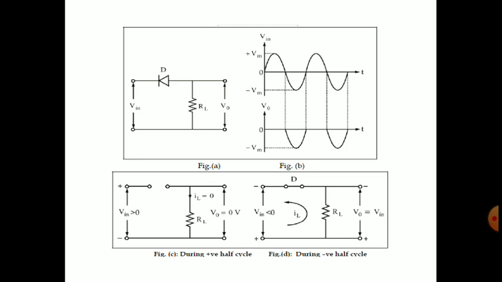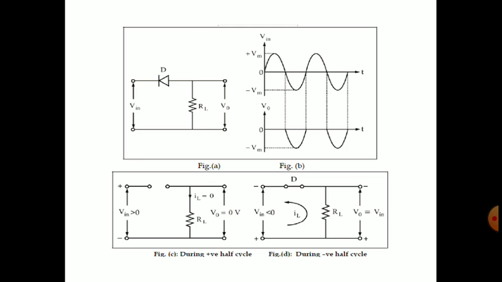Even if it is a closed circuit, there is no effect, because V input is 0. So the output we are taking from the load resistor is also 0, because no current is flowing through this circuit because of the 0 voltage. The circuit is open, so no output will be present.